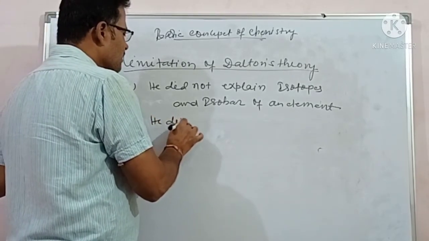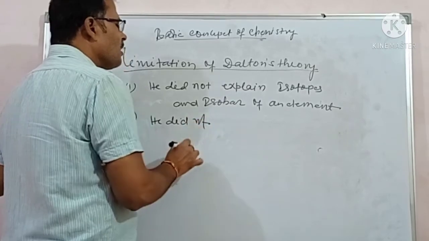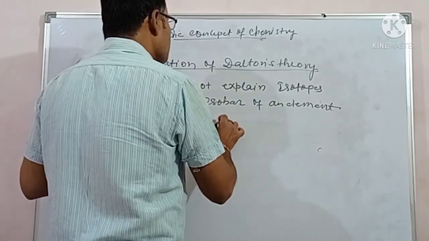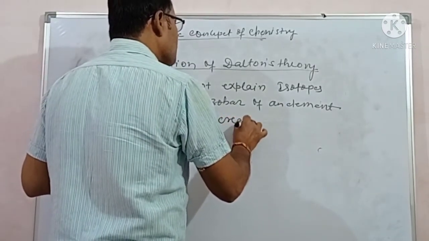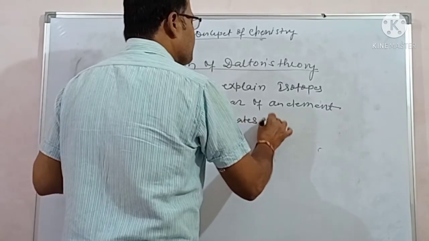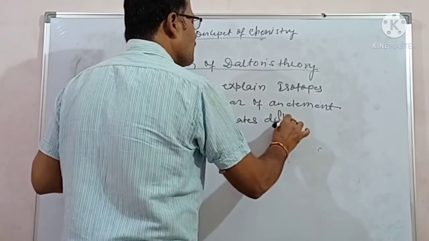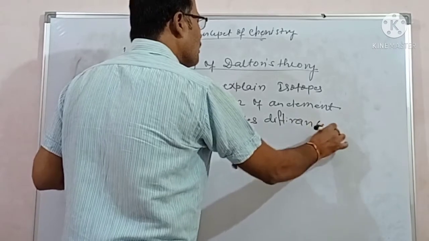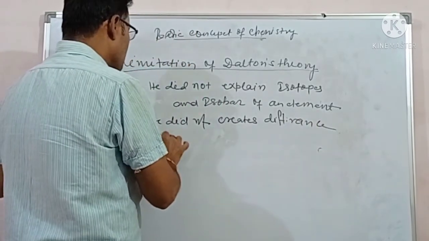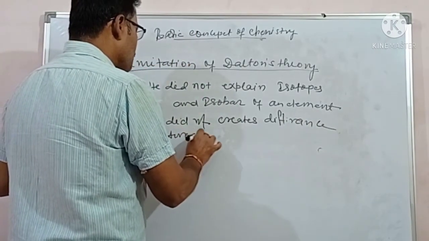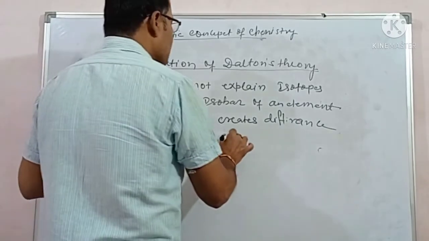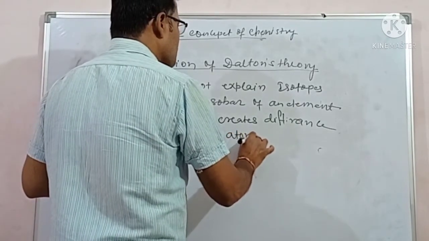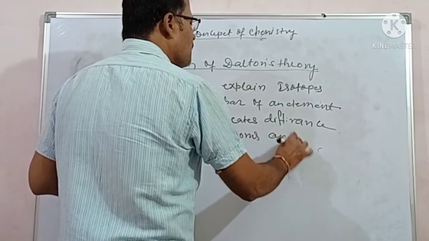He did not make a difference between atoms and molecules.